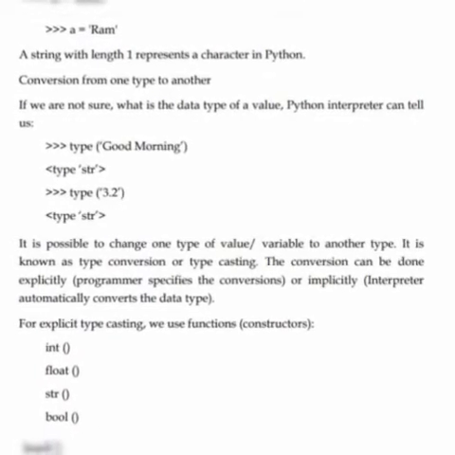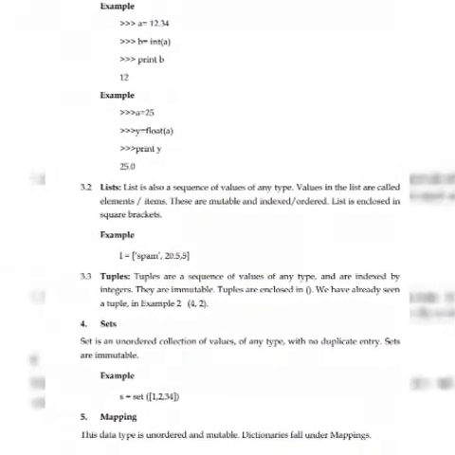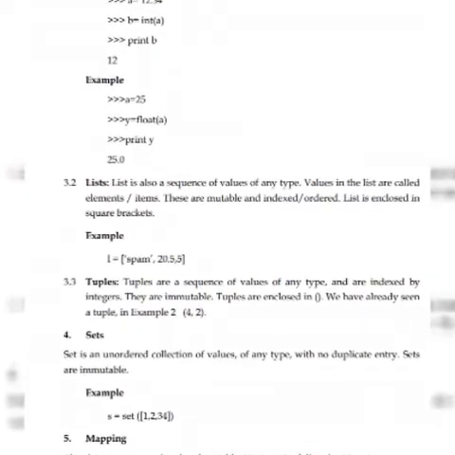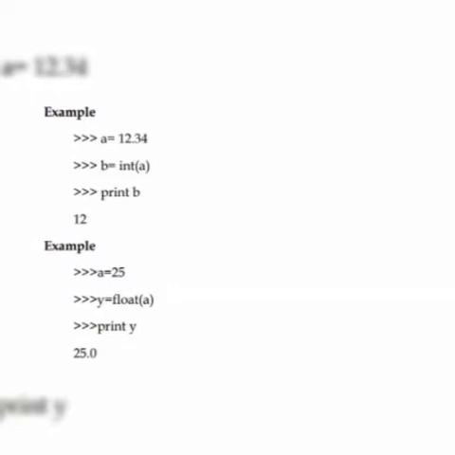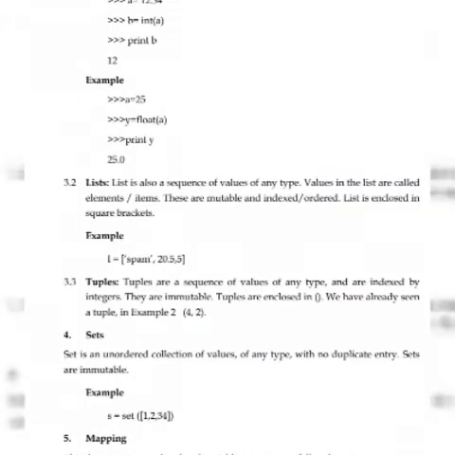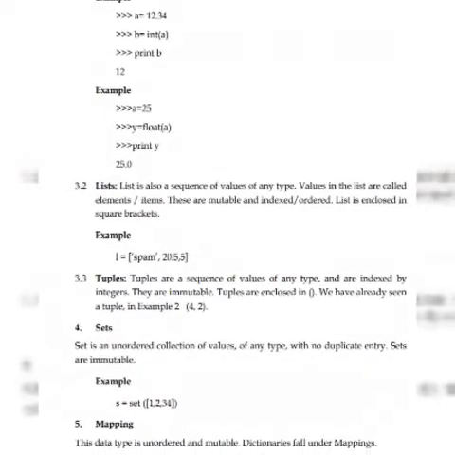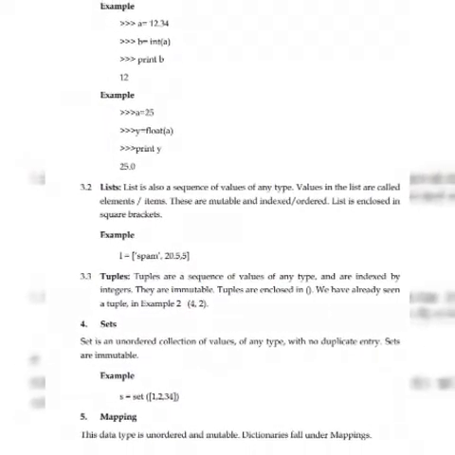You can see on the slide. I have written that, as you know, 3 greater than signs are the Python prompt. After the Python prompt, there is a variable, that is a. Then there is the assignment operator, that is equal to ram, that is a is equal to ram.